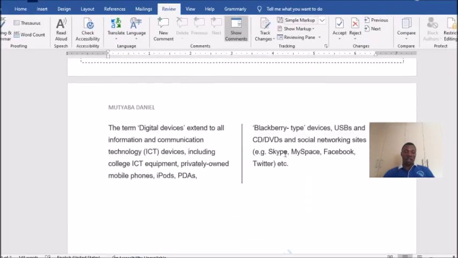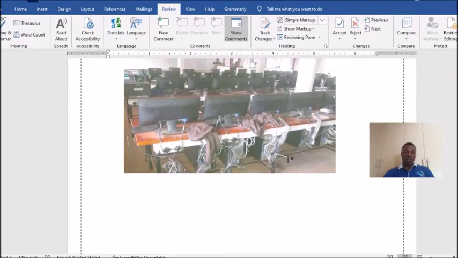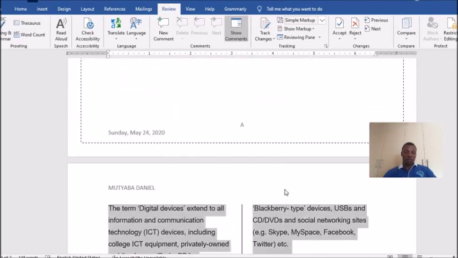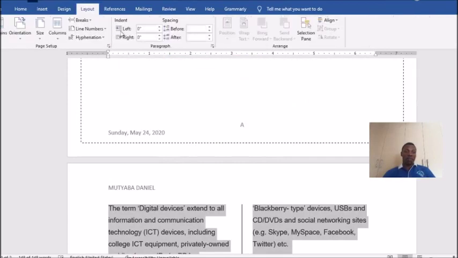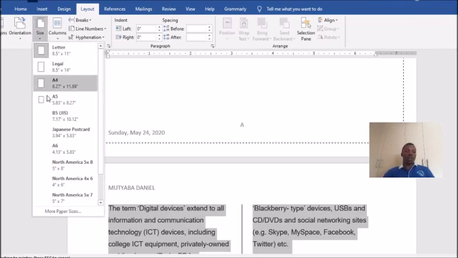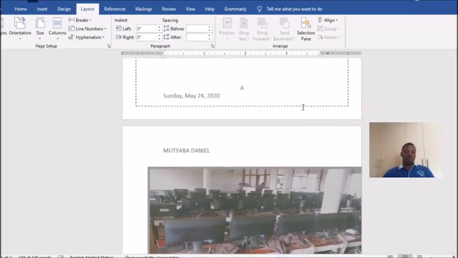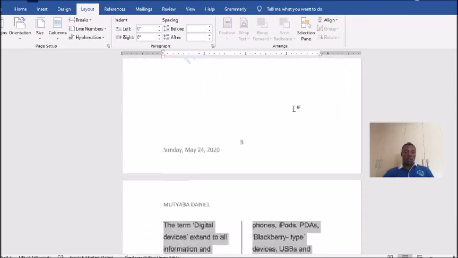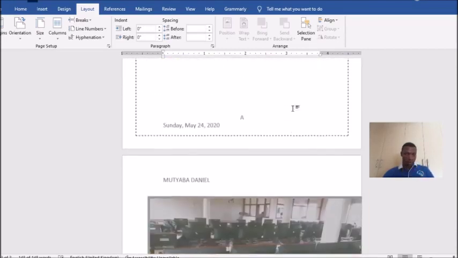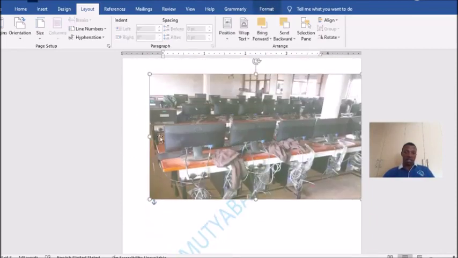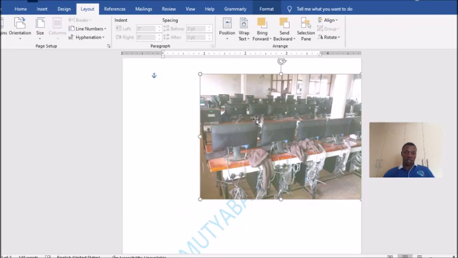So now from here, we want to change it to A5. What you do, you can highlight, come to layout, come to size. You may not even highlight, you just go and click on layout. Then from layout you click on size, and then from size you select A5. So this is what we have. So that's how it changes. It changes the stuff to this.